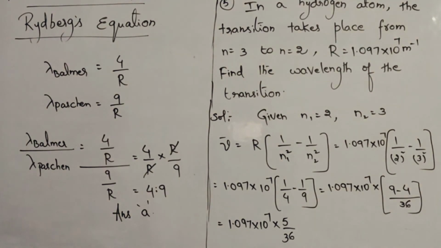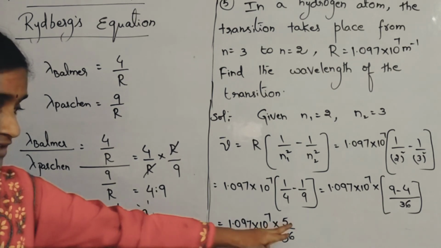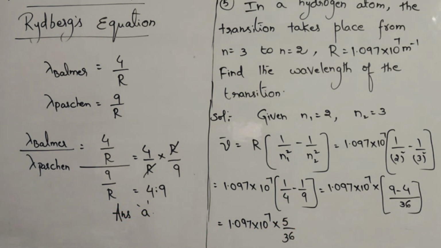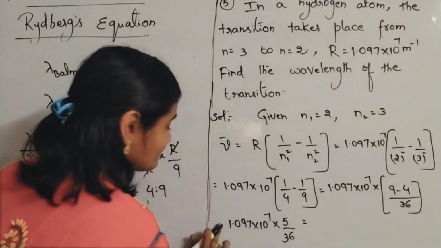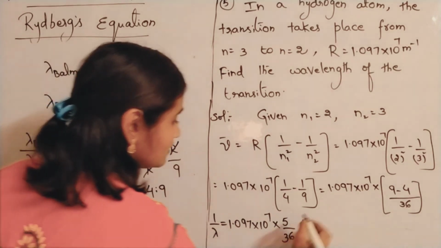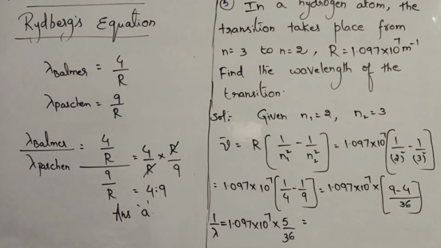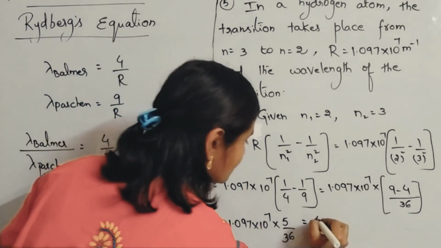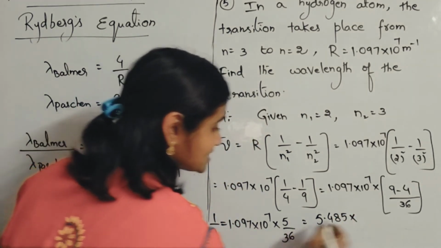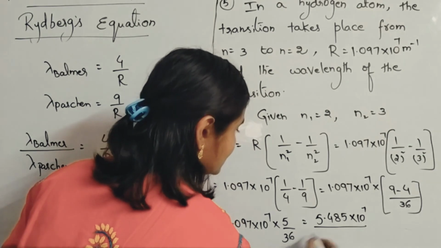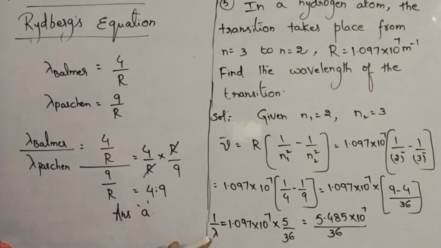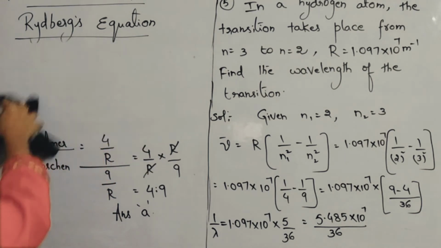Okay, so here in the calculation part, you have to be very careful. So this is 1 by lambda value. He is asking you to find only lambda value. If you multiply 1.097 into 5, you will be getting 5.485. Please recall, this is 1 by lambda value. So 5.485 into 10 power 7, as it is, by 36. This is 1 by lambda value. He is asking you to find only lambda value.